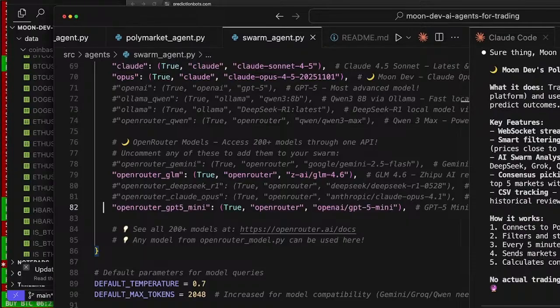How it works: connect to the WebSocket, filters and stores, and every 5 minutes it checks for new markets to analyze. And now we have Claude 4.5 Opus. And I think this is a game changer.